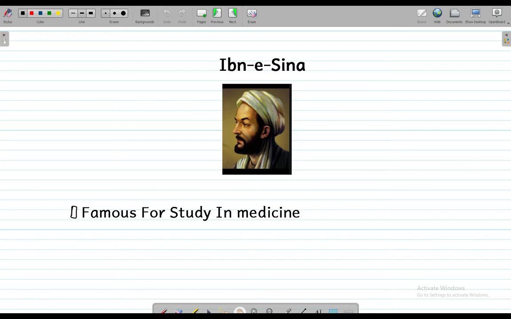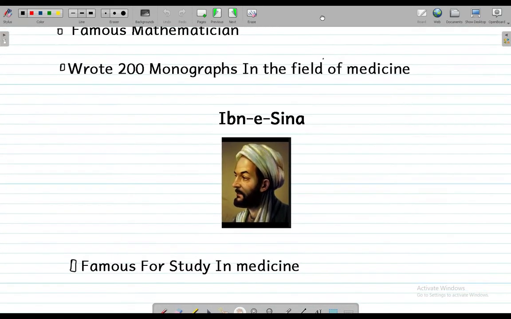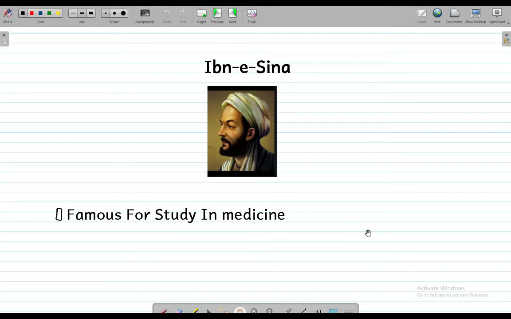Now Ibn Sina was also a famous mathematician like all the other Muslim scientists, but apart from that, like our previous scientist Al Razi, he was also a good doctor, and he was also a good chemist. He also tried to mix metals like iron or steel to form gold. He was also famous for his work in chemistry, and he was also a good mathematician like all the other Muslim scientists.